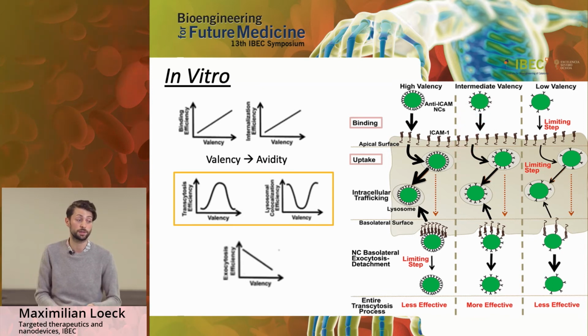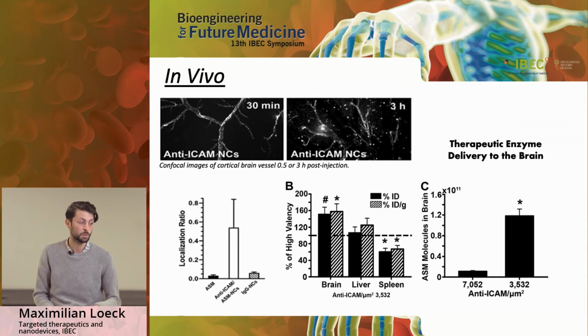We then delivered a therapeutic enzyme, acid-sphingomyelinase, which is important in lysosomal diseases such as Niemann-Pick disease, by coating it onto the carriers and delivering it to the brain. So we were injecting it intravenously into wild-type mice.